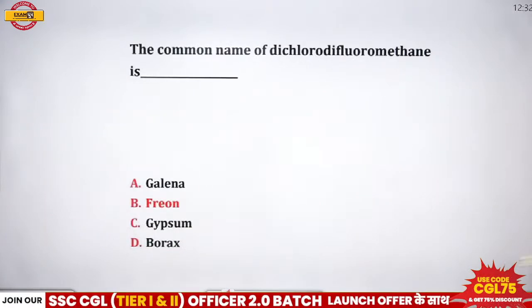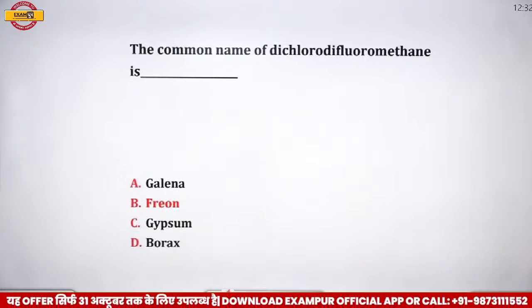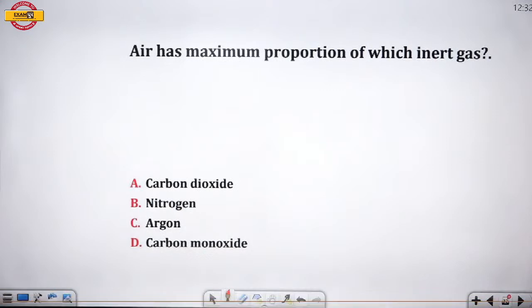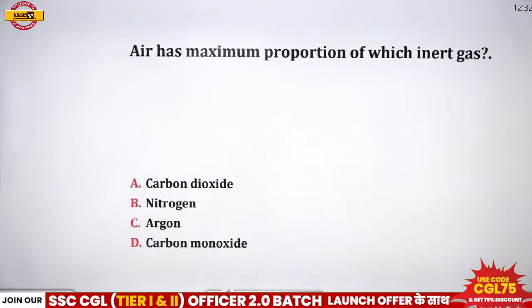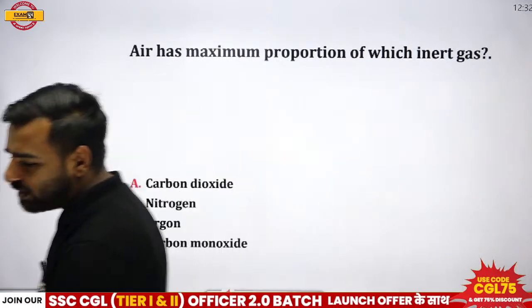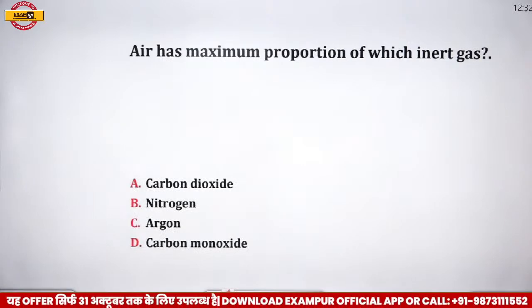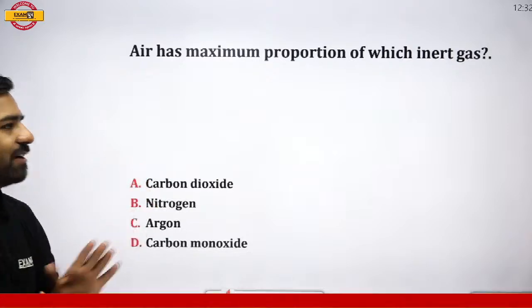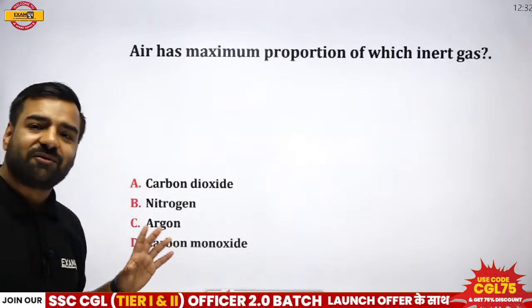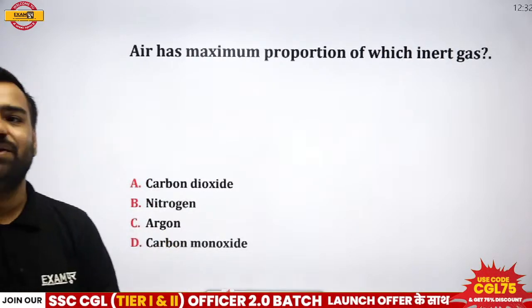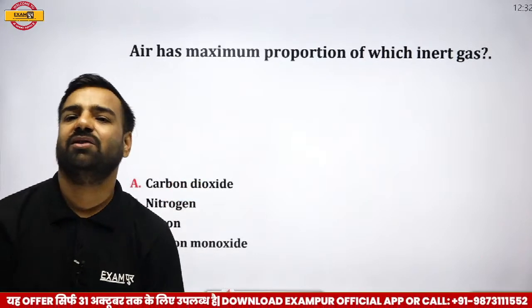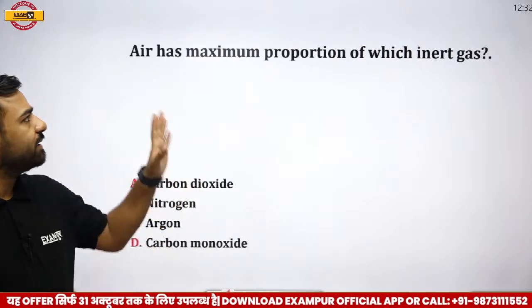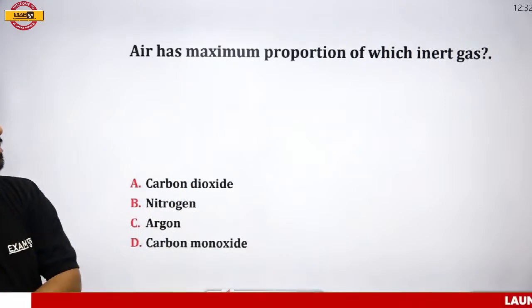The common name for the difluoromethane is what? So it is freon. We have discussed it. Next question is, air has the maximum proportion of which inert gas? And I want answer from everyone for this. Everyone who's there in the session, kindly answer this part, because all these questions are from previous year examinations and it is very important. Okay, cool. Akhilesh, Ravan, everyone. Answer this. Air has the maximum proportion of which inert gas?